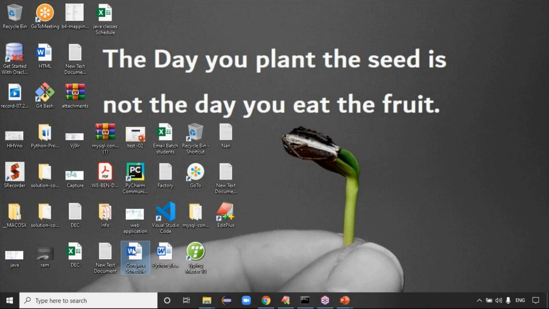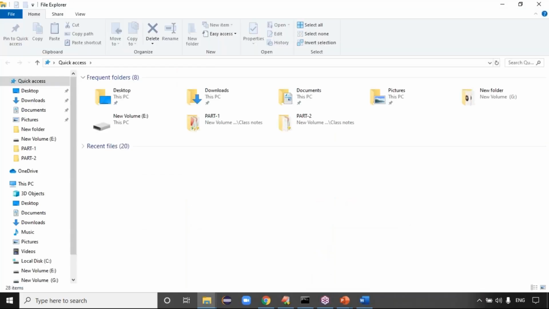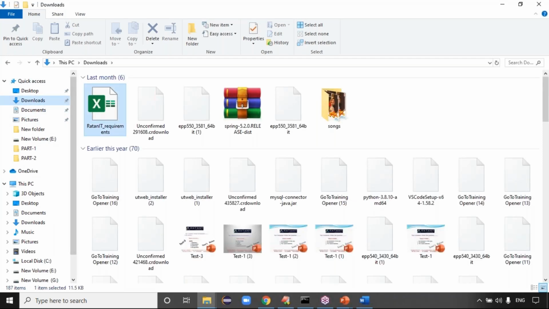This is the core Java schedule. It shows topic wise how many hours I will take for each topic. Definitely, because we are going for corporate training also, we need to prepare the syllabus, and how many hours you will take.